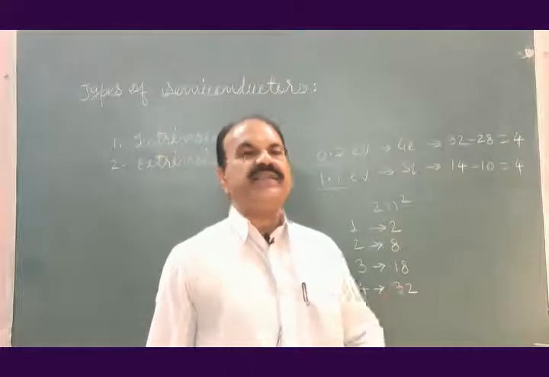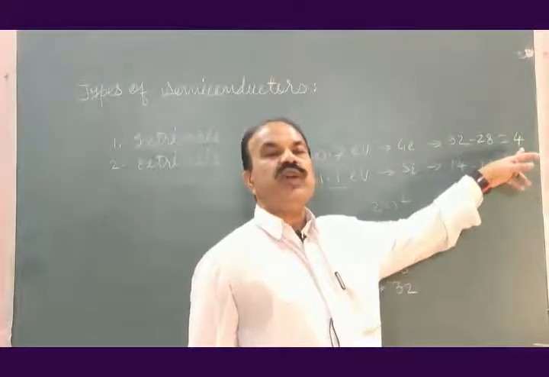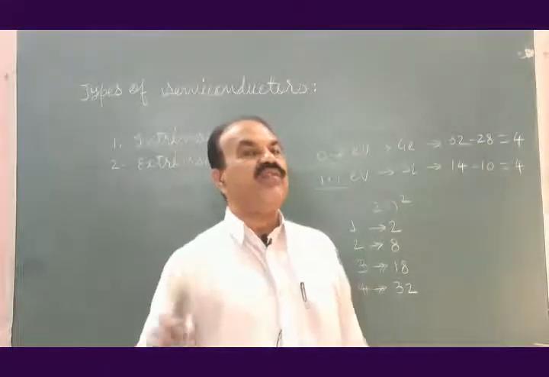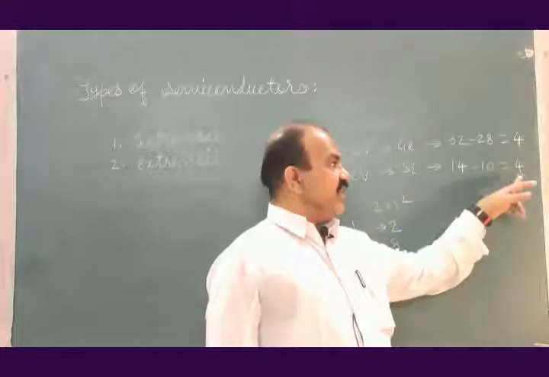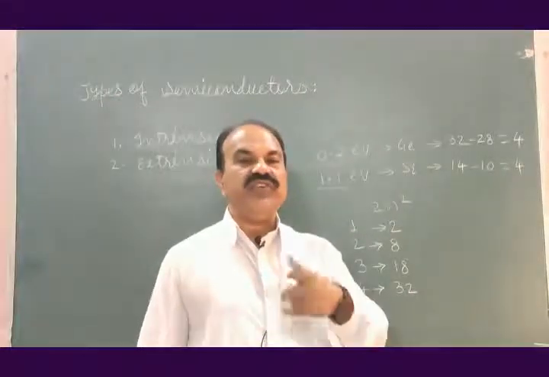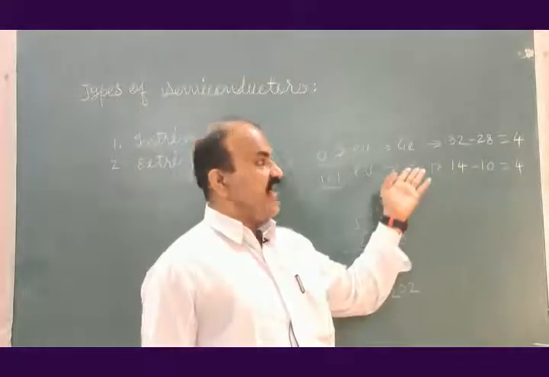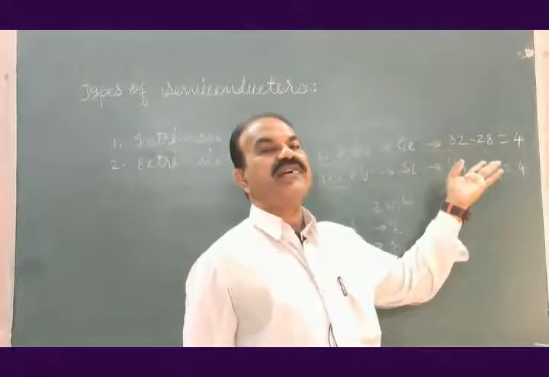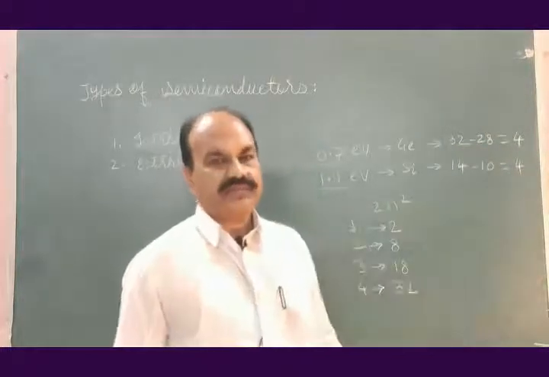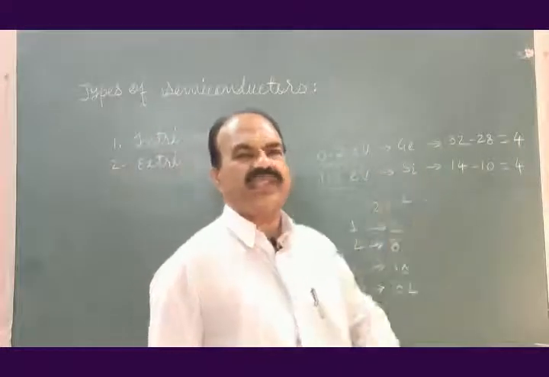To get the stability, these 4 electrons will form covalent bond with neighboring 4 electrons. These 4 electrons will also form covalent bond with neighboring electrons. Let us see how covalent bonds are formed by these 4 electrons and these 4 electrons. For simplicity, let me consider example of silicon.